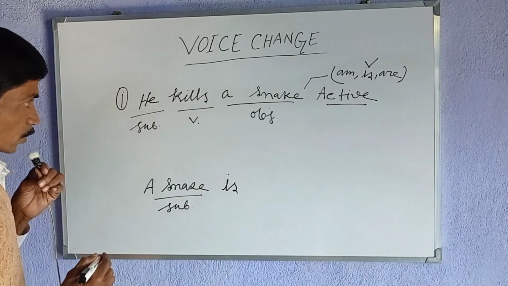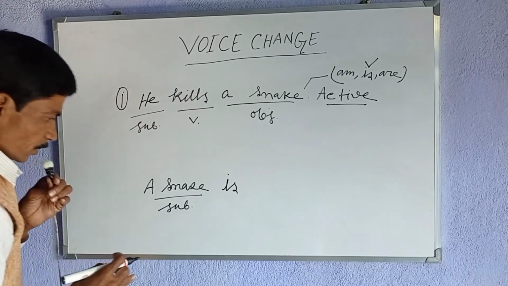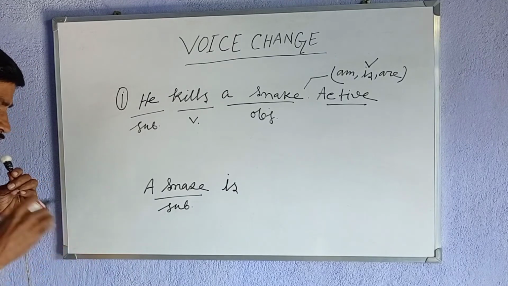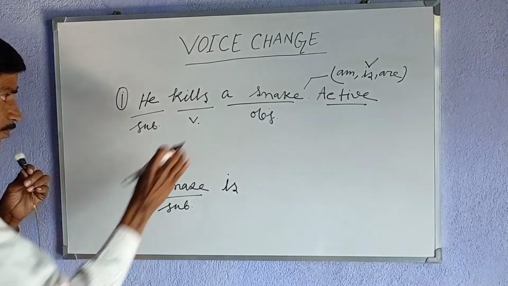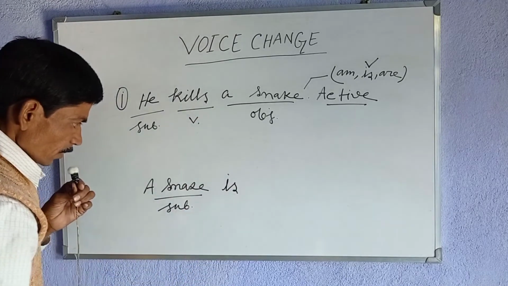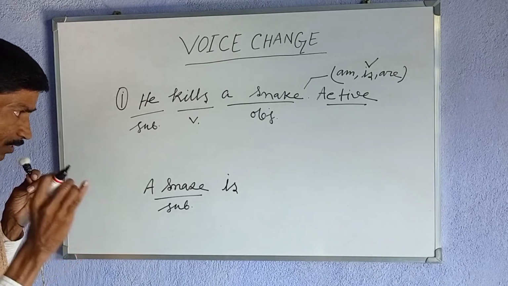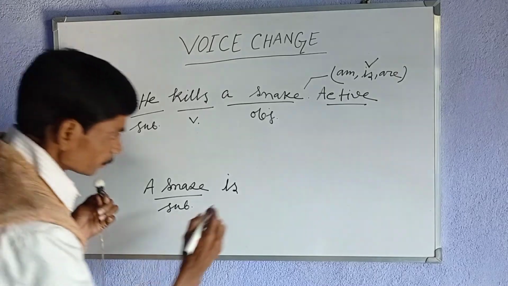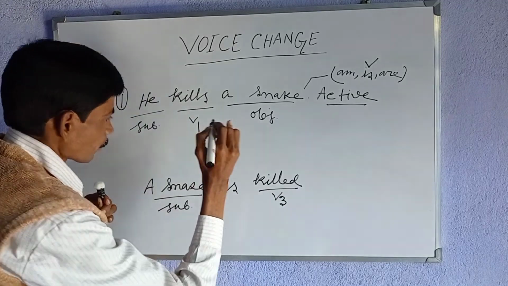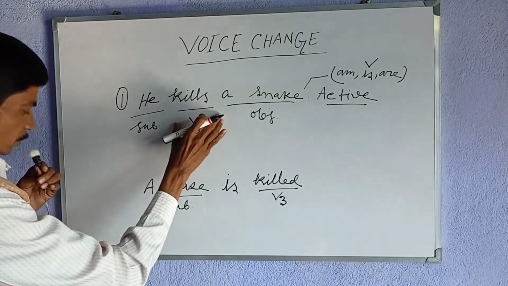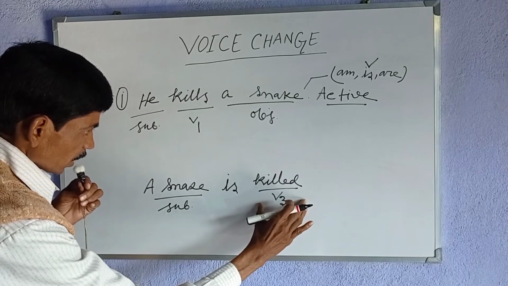Now we must look at the main verb. The main verb is kills. We know that the past participle form of the main verb is always used in the passive voice, so we must use the past participle form of the verb kills in the passive voice. The past participle form of the verb kills is killed. Kill, killed, killed. So we must use killed. Kills, base form of the verb. Killed, the past participle form of the verb.